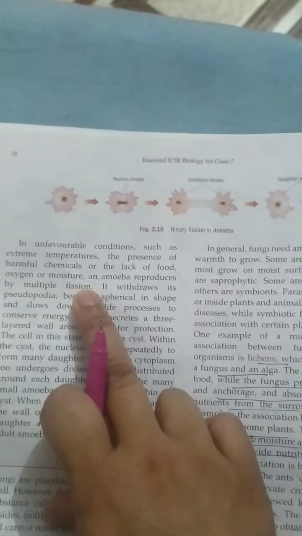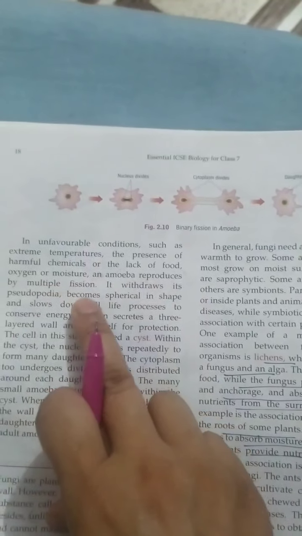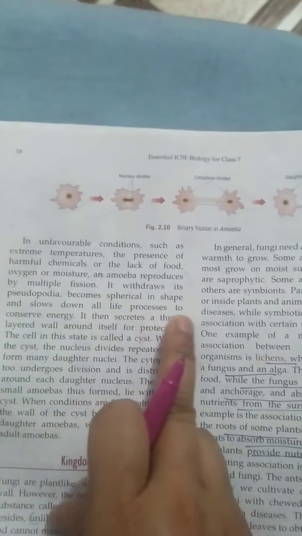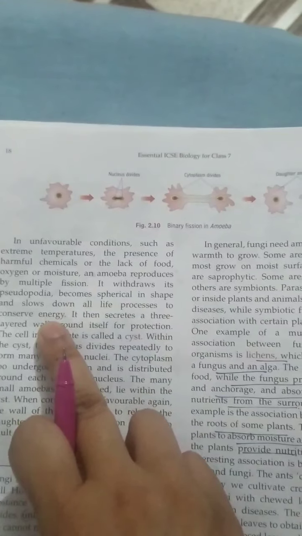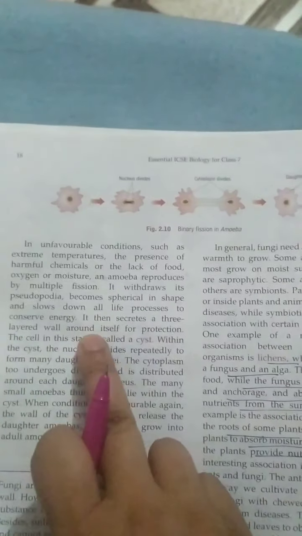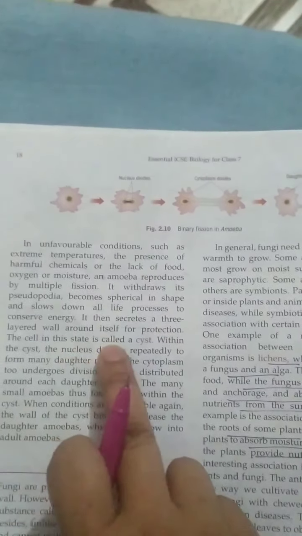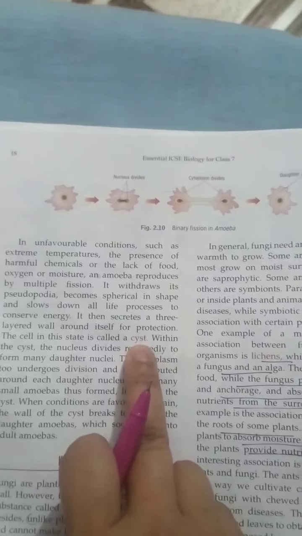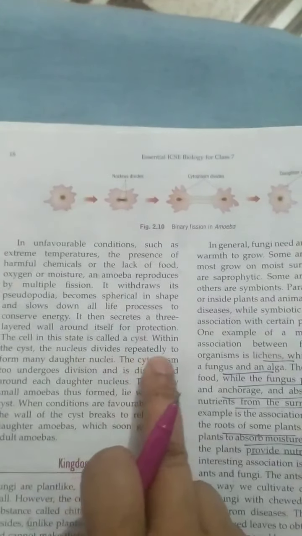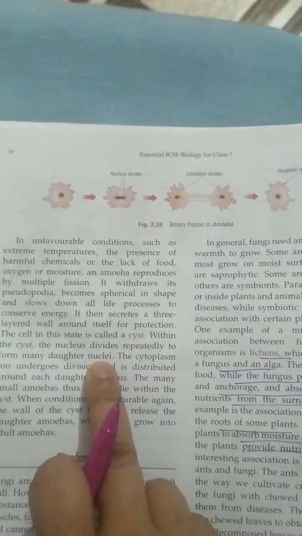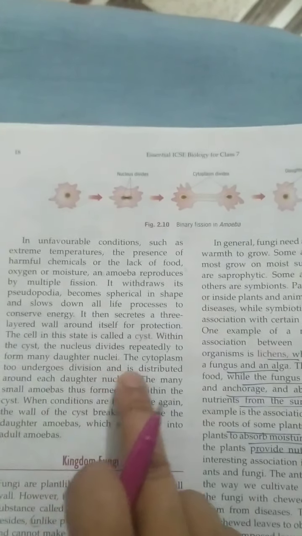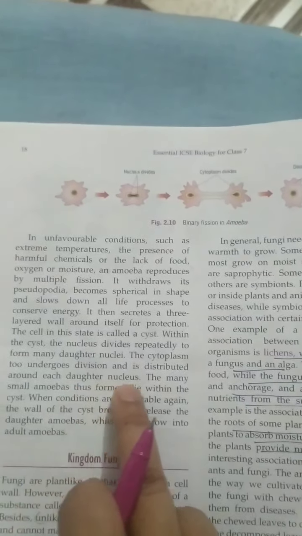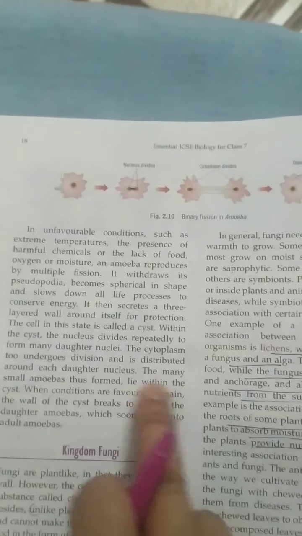It withdraws its pseudopodia, becomes spherical in shape and slows down all life processes to conserve energy. Then it secretes a three-layered wall around it for protection. In this state, the cell is known as the cyst. Within the cyst, the nucleus divides repeatedly to form many daughter nuclei. The cytoplasm undergoes division and is distributed around each daughter nucleus, and the many small amoebas thus formed lie within the cyst.